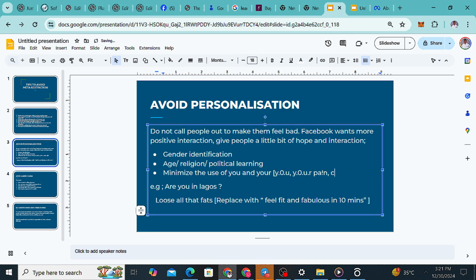So there are different ways to move around this, but you want to minimize the use of "you" and "your." You can always use them, but where you use them matters. You don't want to use them where you are personalizing. For example, "Are you struggling to lose your fat?" "Are you struggling to make money?" They don't want that. But "struggling to make money" they will allow, because you don't use "you" and "your" in that place. So take note of that.